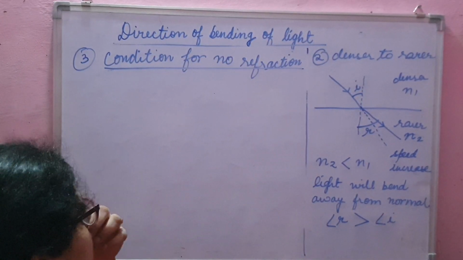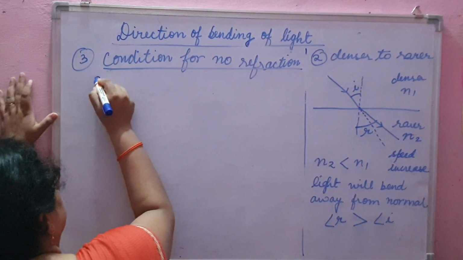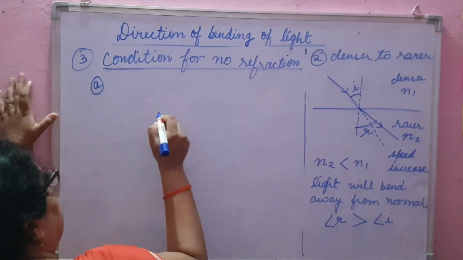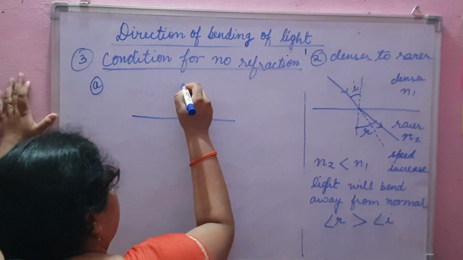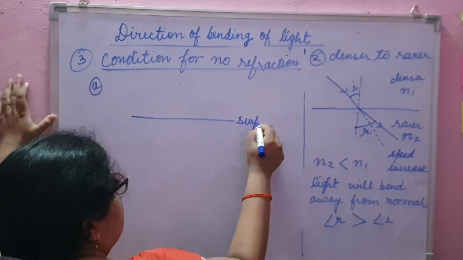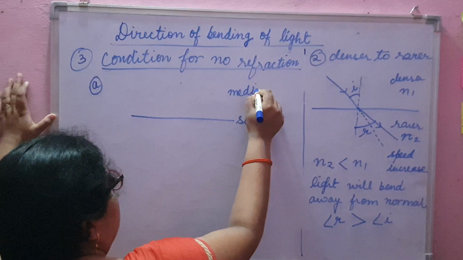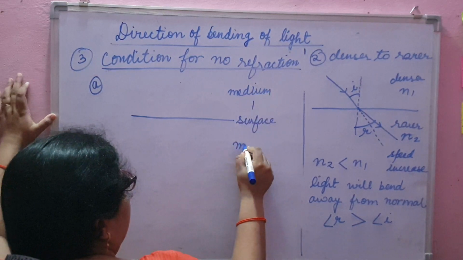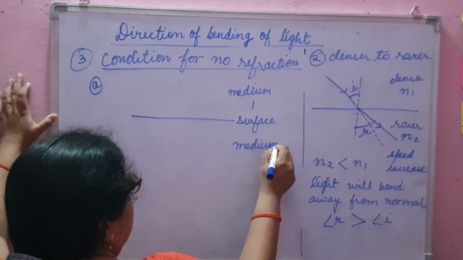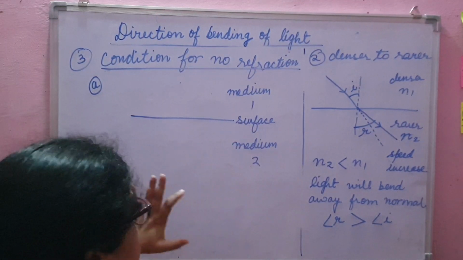For conditions of no refraction we have two conditions. In the first condition, light is entering on the surface between two mediums. Here we have medium 1 and here we have medium 2. Any medium can be rarer or denser, it does not depend on that.